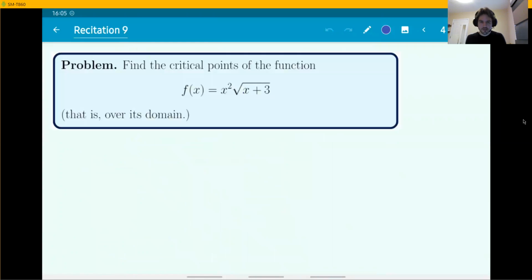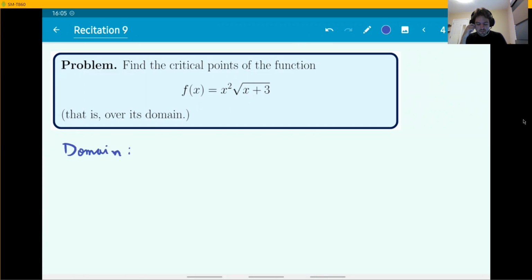So I'm going to move on to this other question. It's slightly different. We're not asking for the max or min values. We're just asking for critical points. Find the critical points of the function. And if they don't say anything, it really means over its domain. They did not specify a domain for the function, so we're looking for the critical points over where it is defined.